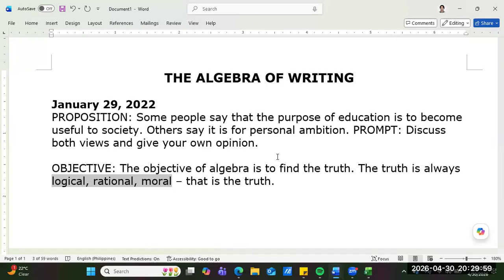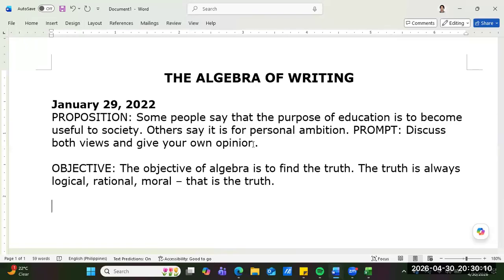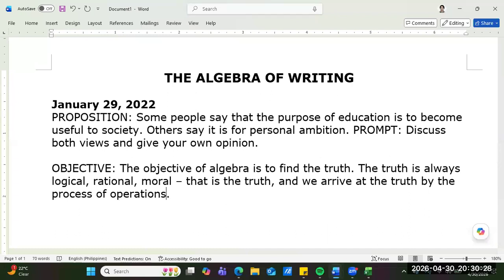So, guys, if I see a topic prompt like this, that is the truth. And we arrive at the truth by the process of algebraic operations.